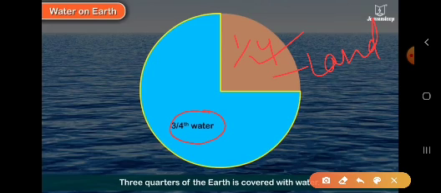That is why we say 70% of the earth is covered by water, and the remaining 30% is covered by land.